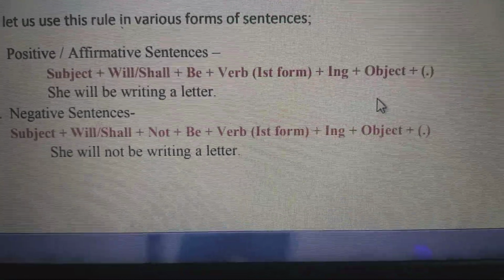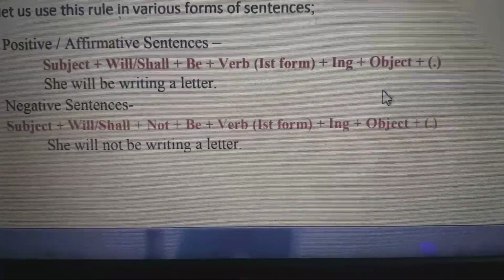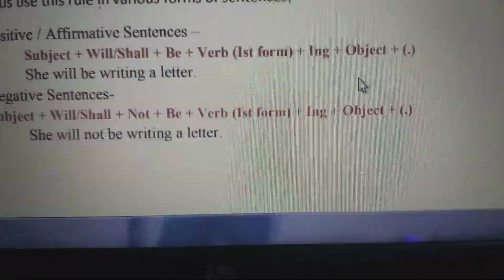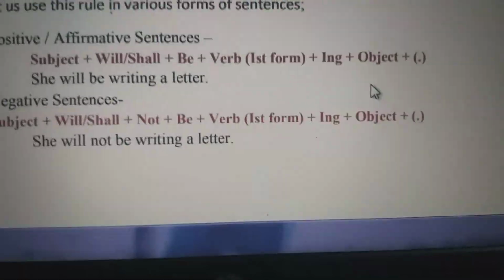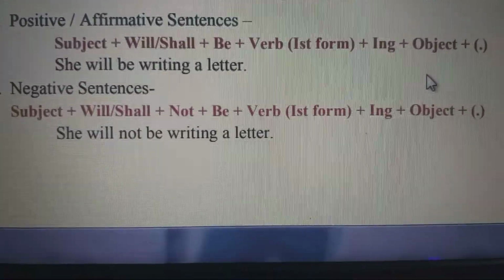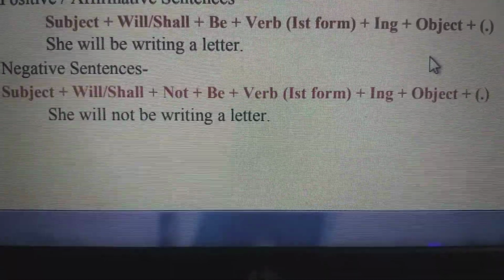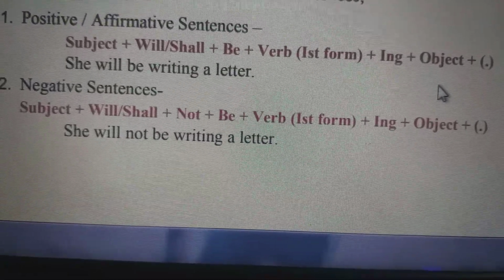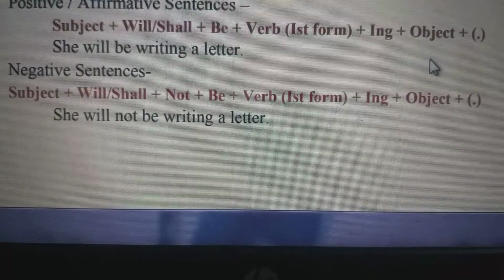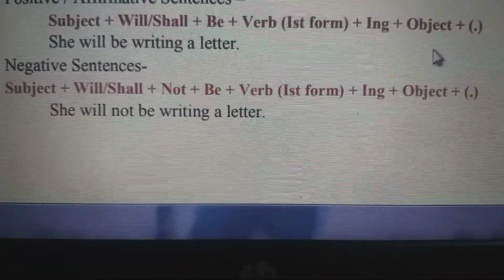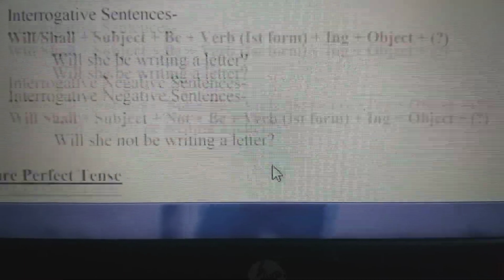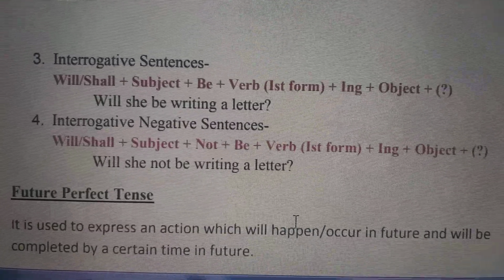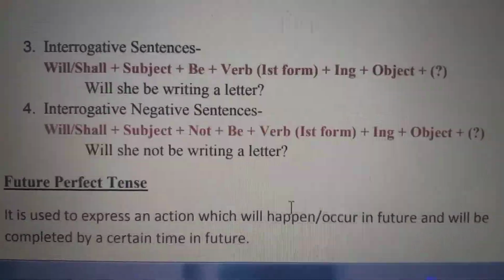So will plus be plus the verb write, but we add ing to it, so it will become writing. And what is the object over here? Letter. In negative sentence, she will not be writing a letter. So will not be, then ing, and the object is letter. In interrogative, we will write will she be writing a letter, and negative will she not be writing a letter, this way.